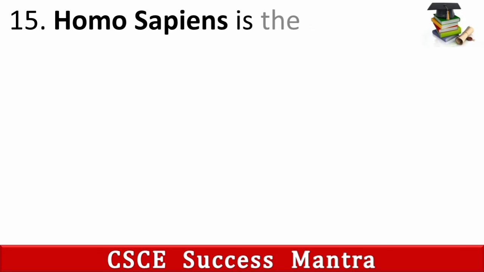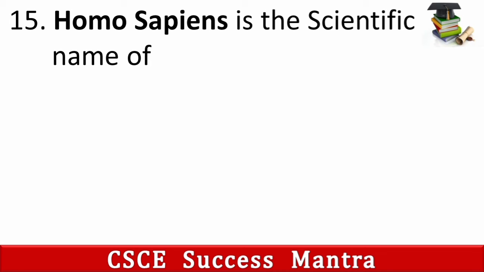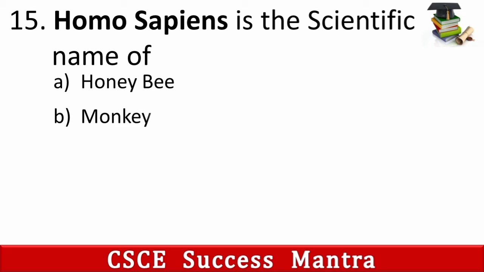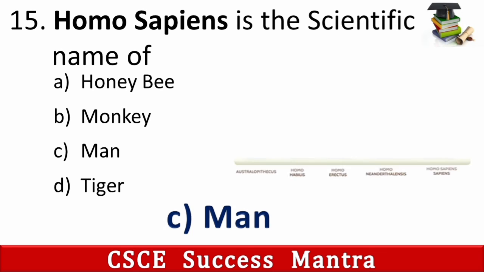15th question is, Homo sapiens is the scientific name of A. honeybee, B. monkey, C. Man, D. Tiger. So its answer is C. Man.